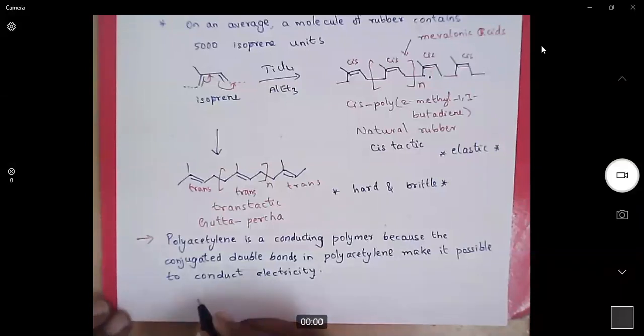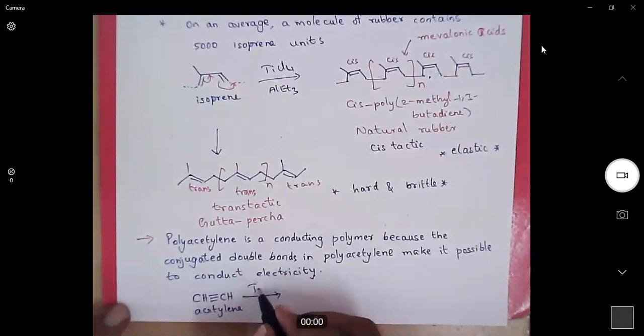How do we synthesize conducting polymers? We have seen polymerization of alkenes. When we do polymerization of alkynes, this is acetylene. When we do Ziegler-Natta catalysis, then what will we get?